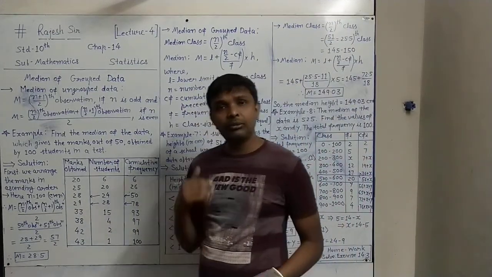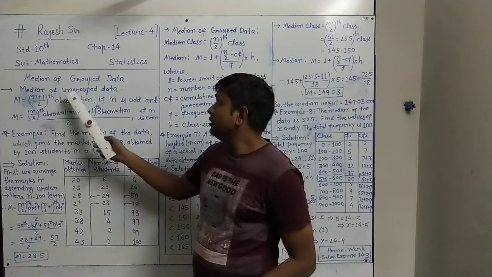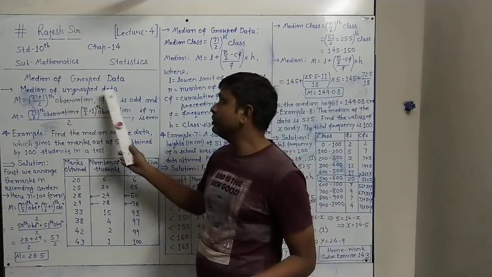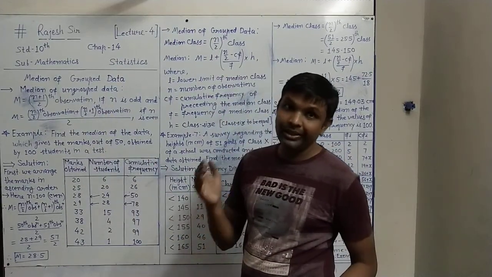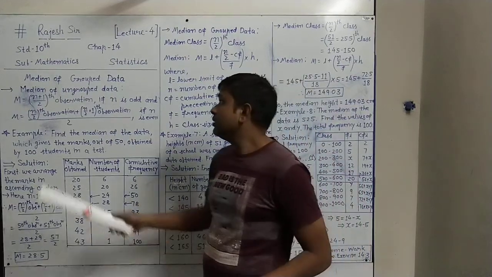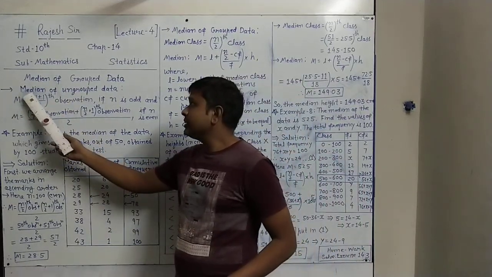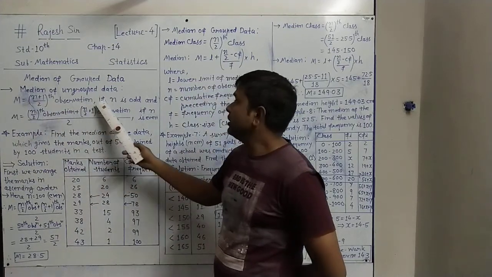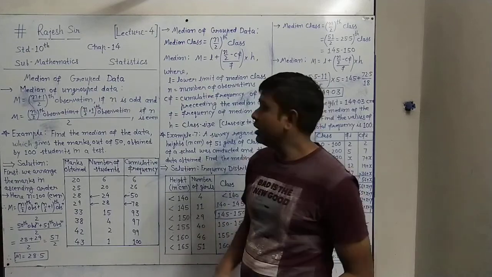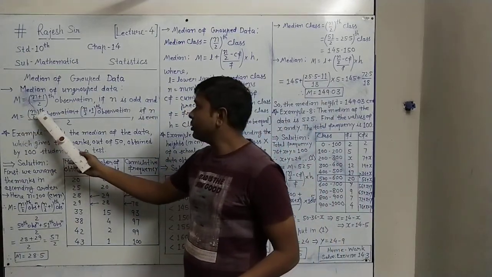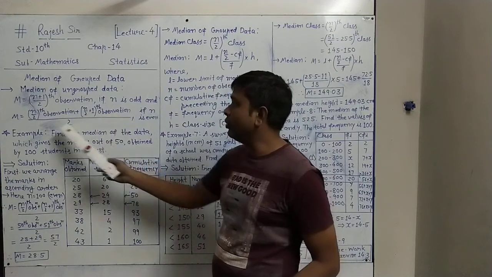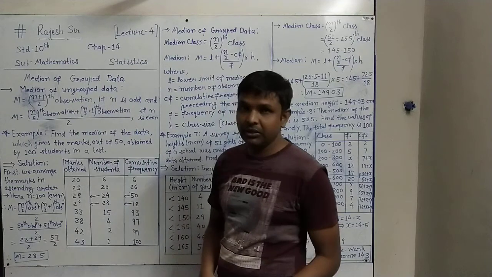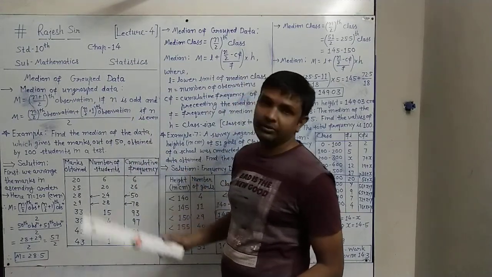Let us recall something from the 9th standard, about ungrouped data. The median M is given by the (n plus 1) by 2-th observation if n is odd, and M equals the n by 2-th observation plus the (n by 2 plus 1)-th observation, whole upon 2, that is, the average of the n by 2-th and (n by 2 plus 1)-th observations, if n is even.